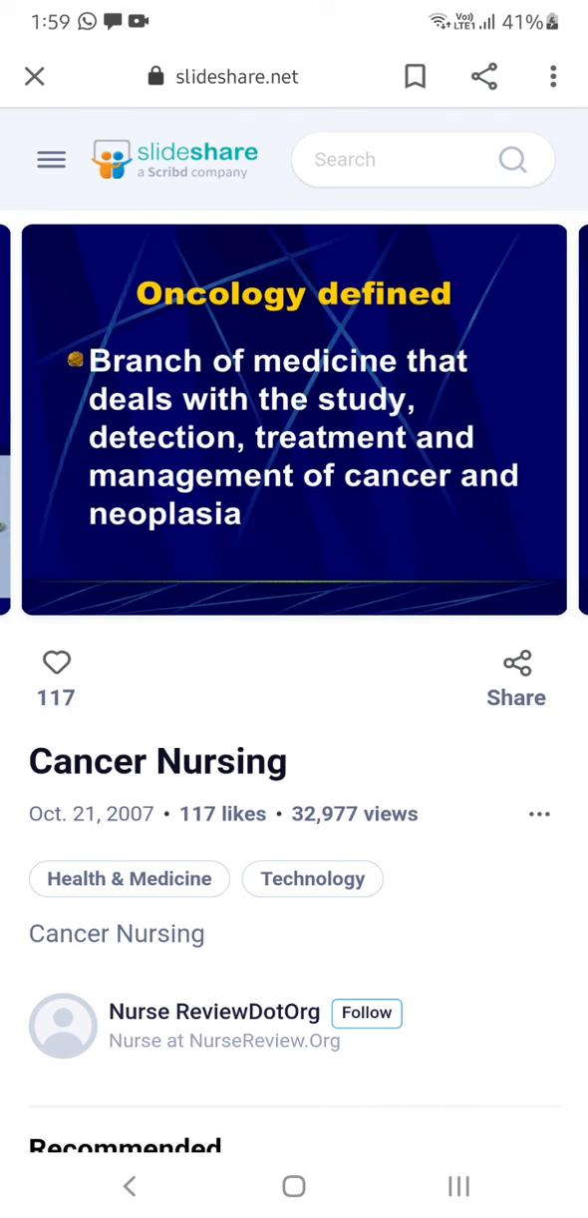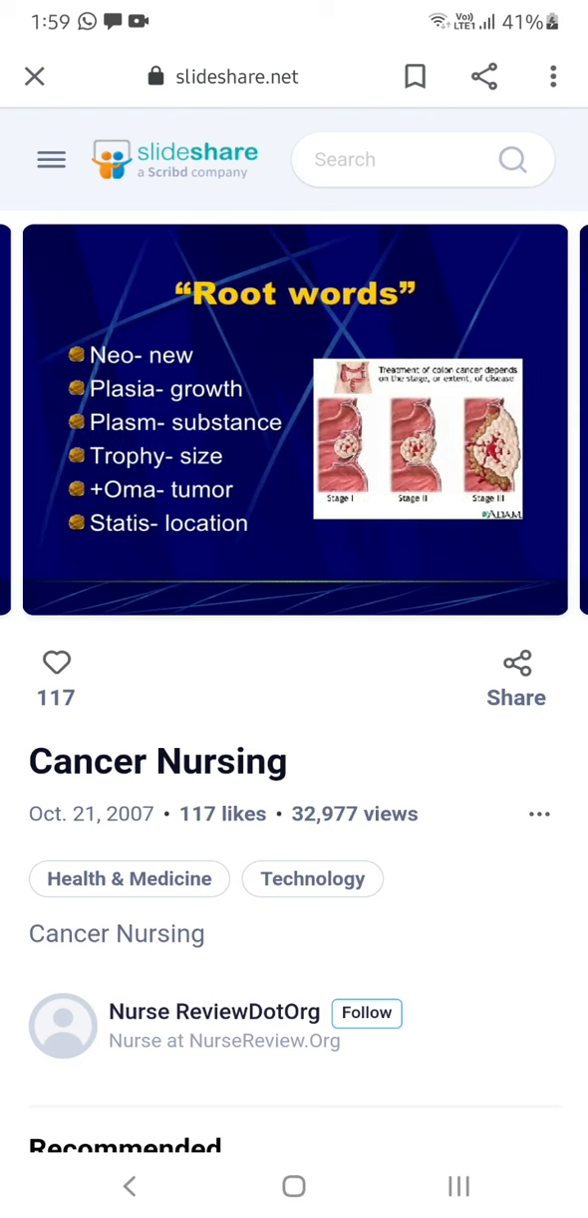I told you, cancer is of two types, benign and malignant. Cancers are available in so many names and so many forms. According to the origin they are given one name, according to the structure they are given one name, and according to the substance present in the cancer cell they are given a name. They may be benign, they may be malignant. The study of everything, the treatment part, management part, and detection part is known as the branch of oncology.